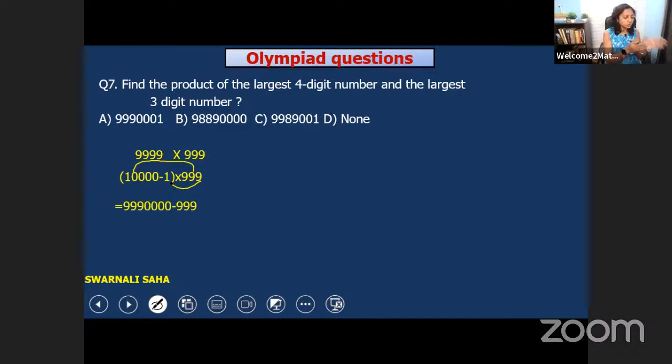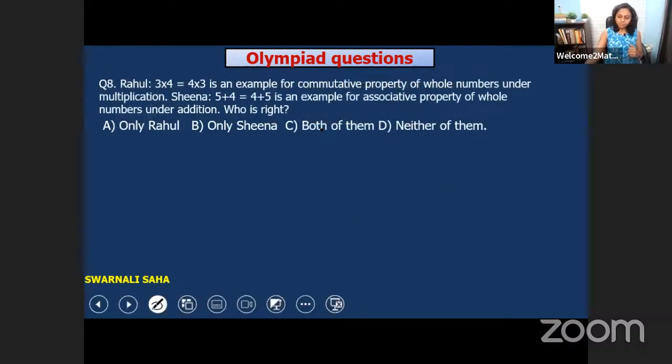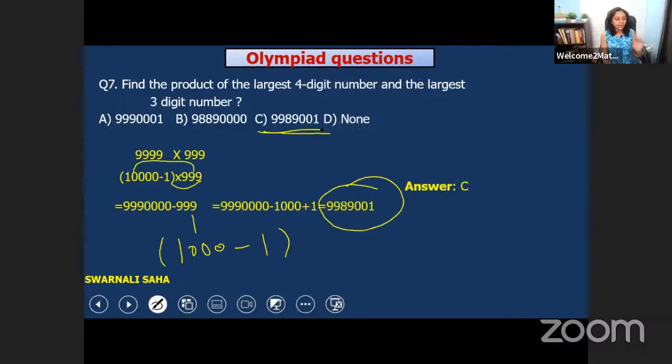So now let's do the subtraction. But without doing the subtraction here, we can do another step too. And what's that? 999 is nothing but 1,000 minus 1. So it would be very easier to do. Okay. So now let's do it in this way. 999, then we have zeros, minus 1,000 plus 1. And we will get this answer, 9989001. Okay. So option C would be the right one.